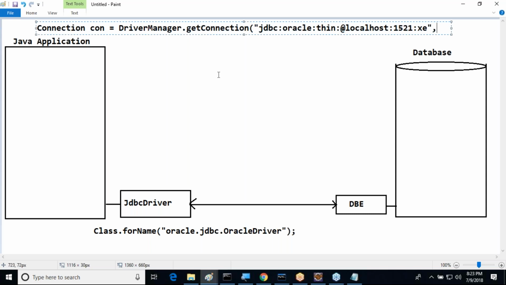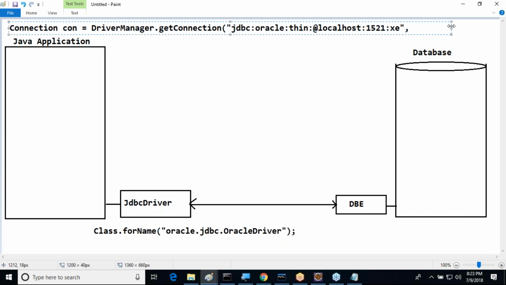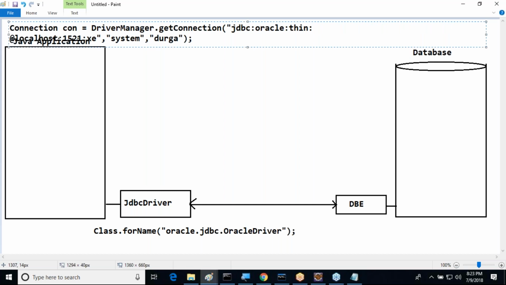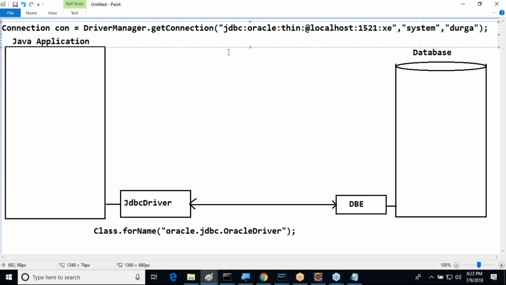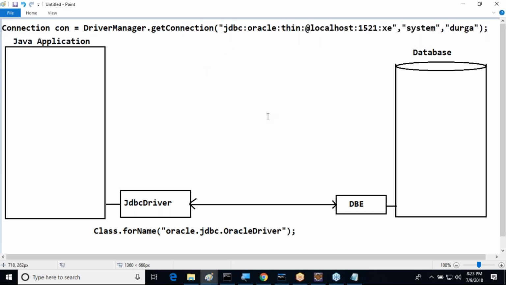Next one is which one? Then the database username and password. Anything can be used, no problem. System, Durga. In my database, Durga is the password. We can understand it. Good. This is the statement we use to establish a connection.